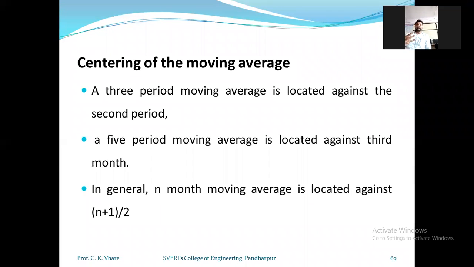Then that average we have to locate in front of the central period. So if you have done the moving average of 3 quantities, the central period will be considered the second period. So we have to locate that simple moving average in front of the second period.